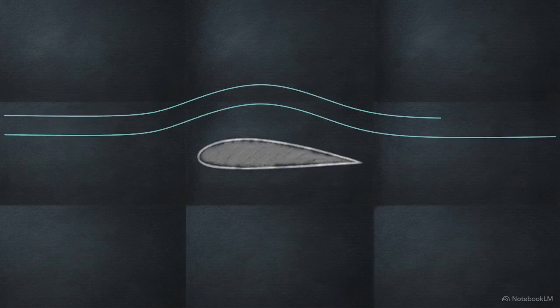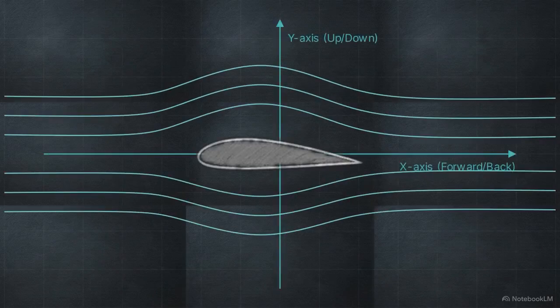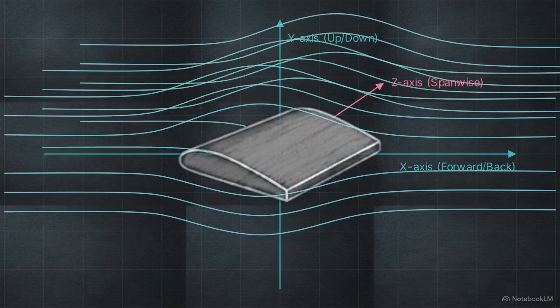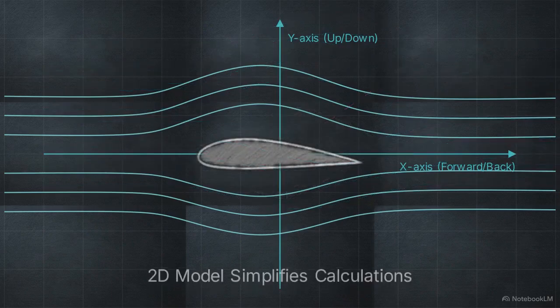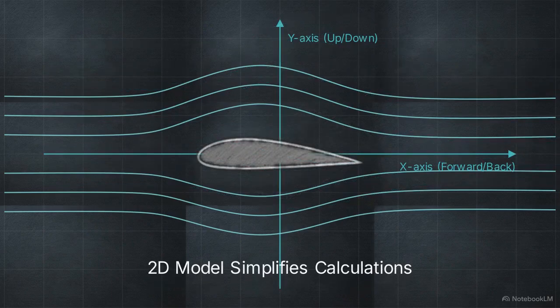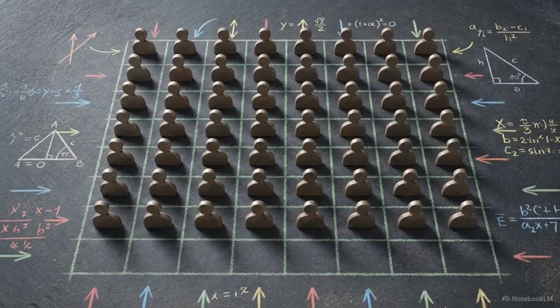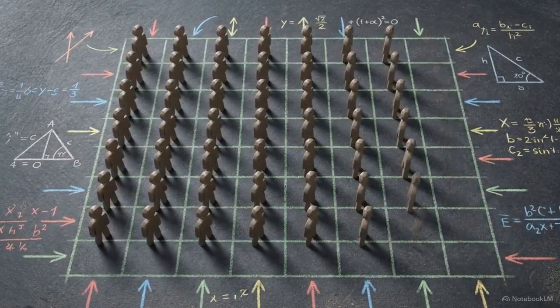When air strikes a wing, it splits, moving up, down, forward, and back across an x and y axis. If the wing is straight, air behaves identically along its width. By focusing on a single flat slice, we delete the third dimension entirely. It is like watching a marching band from a drone hovering directly overhead.